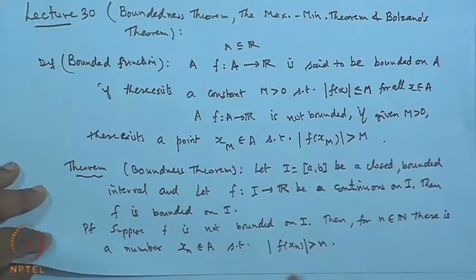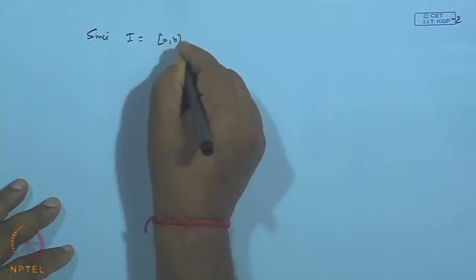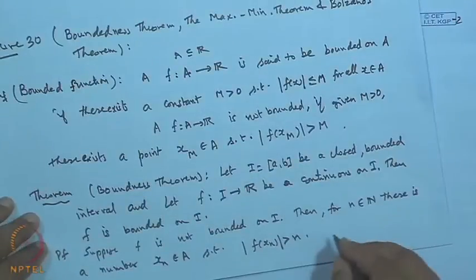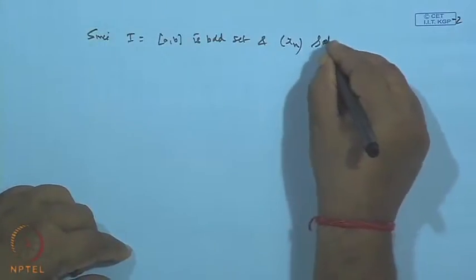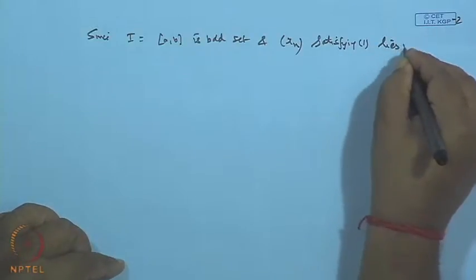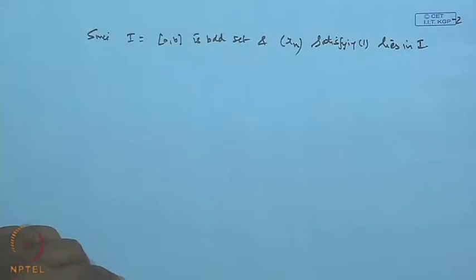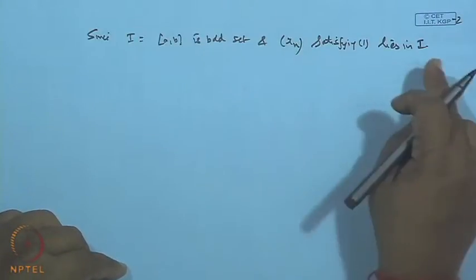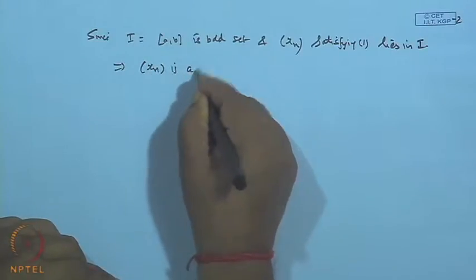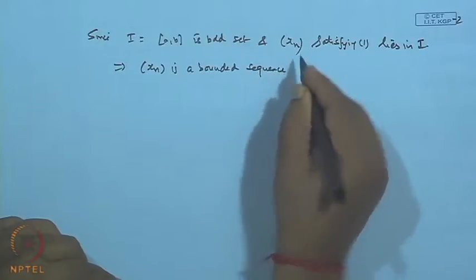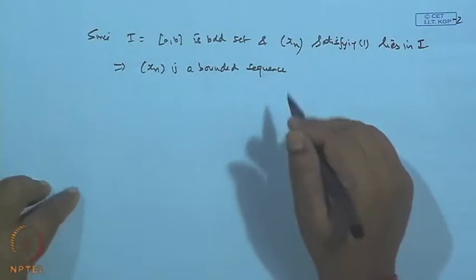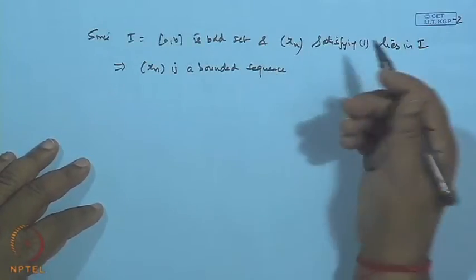But since I is a closed bounded interval, it is a bounded set, and all these terms x_n, satisfying condition 1, lie in I, because these are all points belonging to I. So, the sequence x_n is a bounded sequence, because x_n lies between A and B. All the terms of the sequence have a lower bound, say A, and an upper bound, say B. It is a bounded sequence, and we know by the Bolzano-Weierstrass theorem that every bounded sequence has a convergent subsequence.